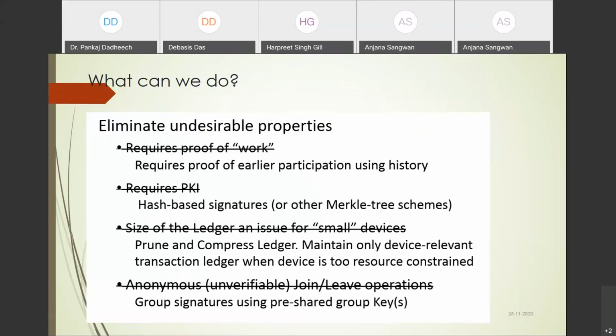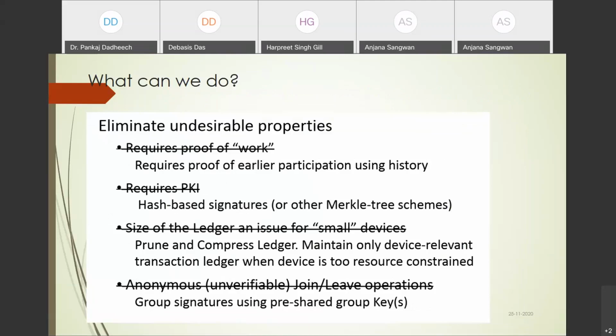Now proof of work is mandatory, blockchain means proof of work. So eliminate this, and require proof from the earliest participant using the history. So then this thing is not required. PKI takes time, because as I mentioned, you create, generate and manage keys.